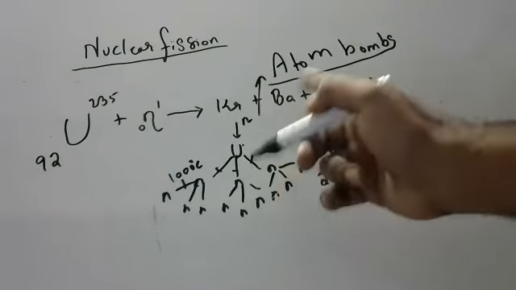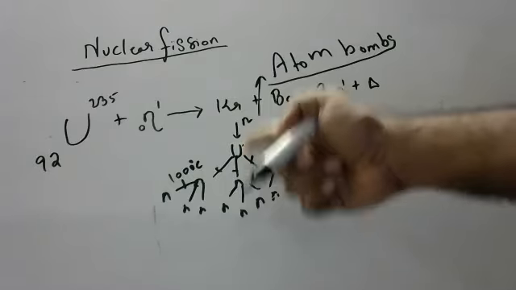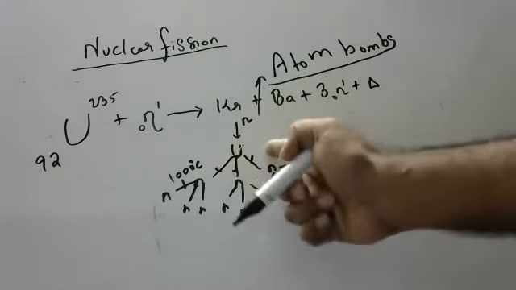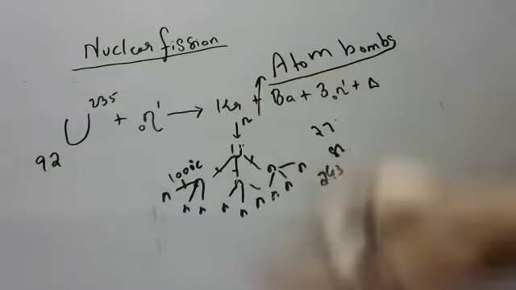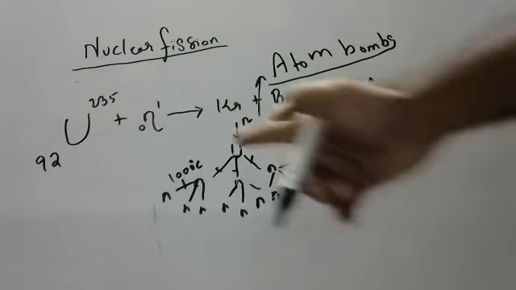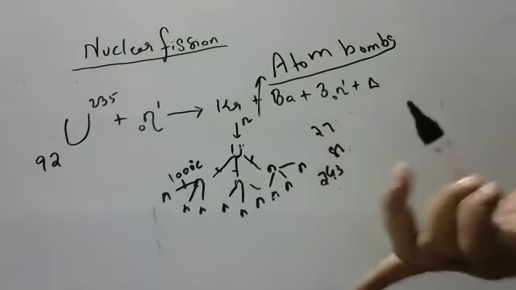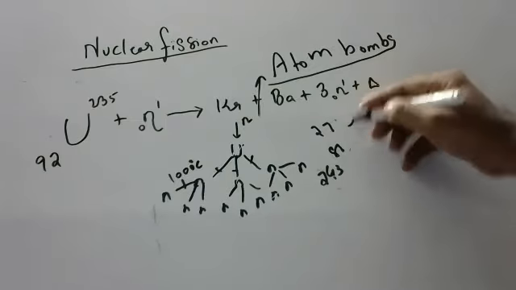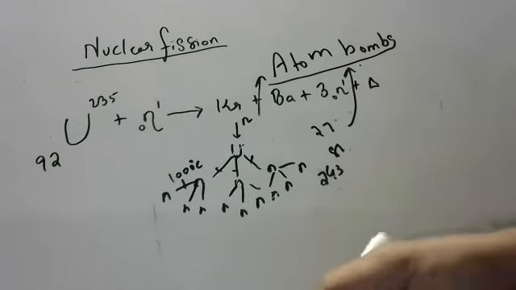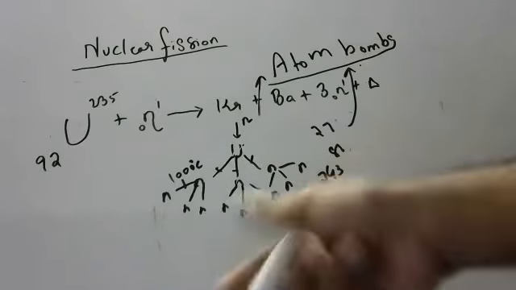Nuclear fission: they will take a uranium, a slow moving neutron will hit, this neutron will liberate 3 neutrons, the 3 will go and hit uranium again, 9 will come, 9 will go and hit again, continuously they keep on occurring within 1 minute, 2 minutes, large amounts of energy, 243,000. Imagine, children, so much energy is liberated, and all that energy will become an atom bomb. And within no time, the entire area will get devastated.